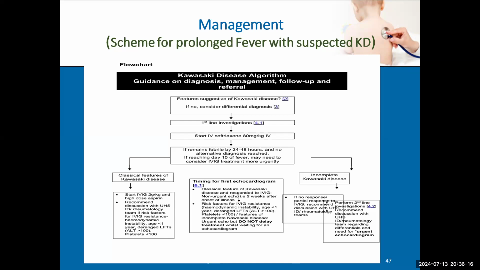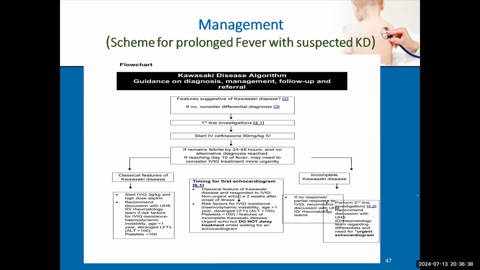When to do echo, this is very important to me. We do echo upon admission, okay? And as we said before, at 2 to 3 weeks and 4 to 6 weeks. But here I want to have a rapid talk about what's called urgent echo. Urgent echo is the echo that affects the management of the patient, okay?